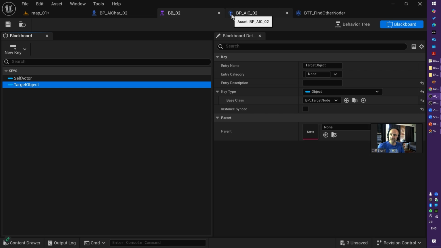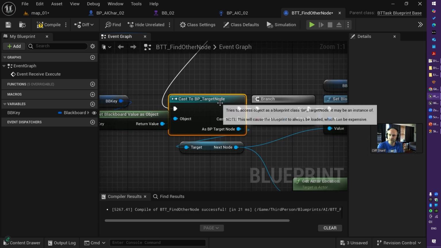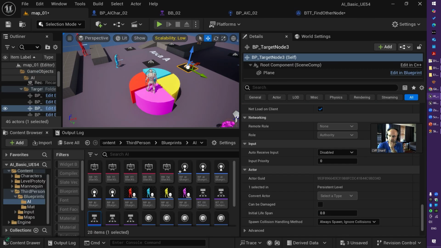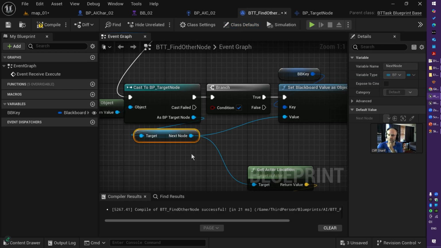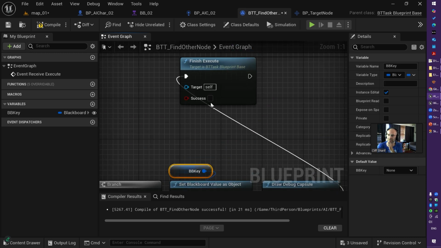So from that knowledge, it grabs that knowledge key as an object, figures out if that is a Target Node, and grabs the next one from that Target Node. Keep in mind, this is my Target Node, browse, this is Target Node, and this is the next node. I already have that there. Each of them is pointing to the next one. I grab the next one, assign my Blackboard key to the next one, and pass success, and it does the job.